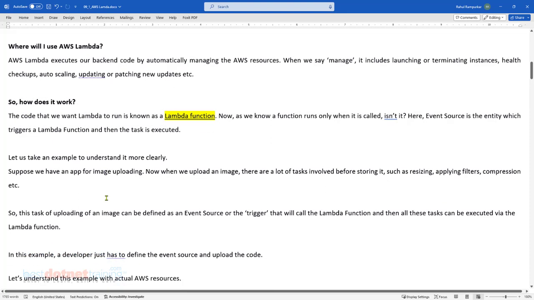There is a simple example taken here, and that's a very apt example, I believe. So let's discuss that. Suppose we have an application for image uploading. Whenever we upload an image, there are lots of tasks to be done before that image gets stored and used in the relevant way.